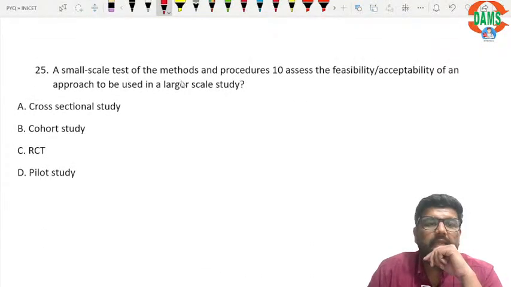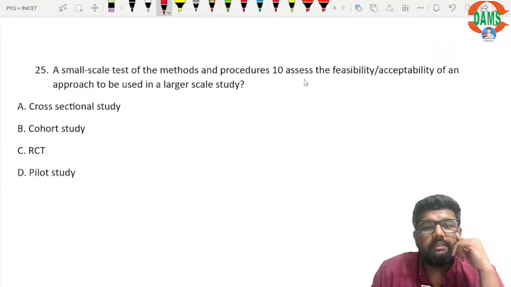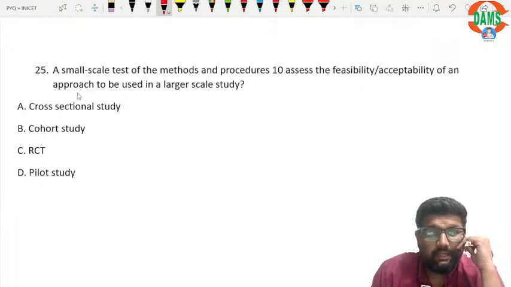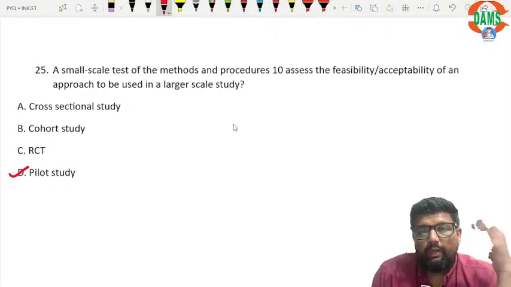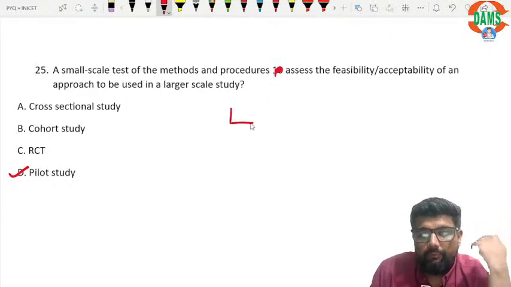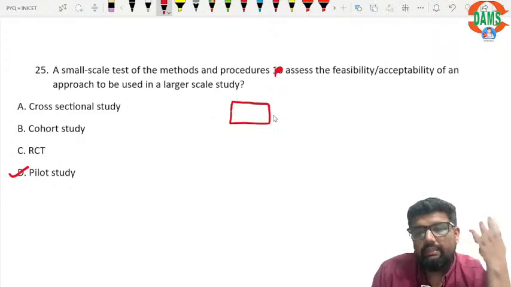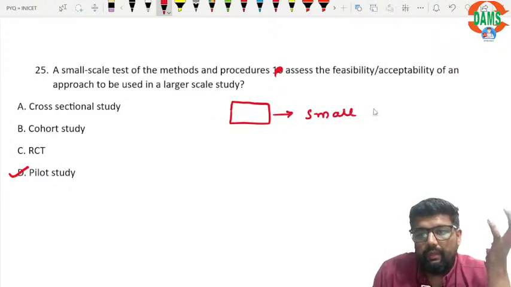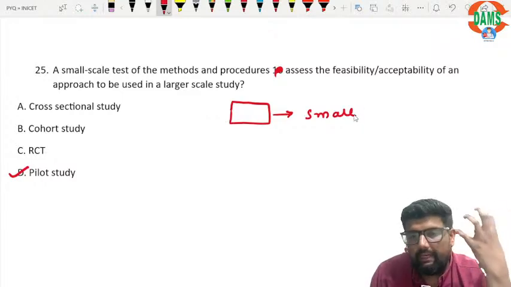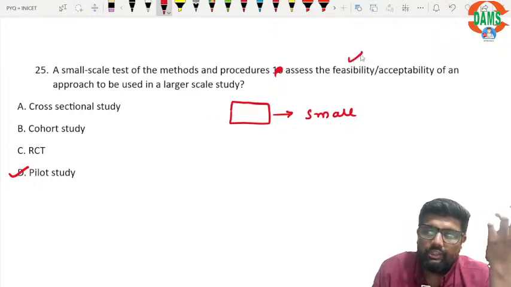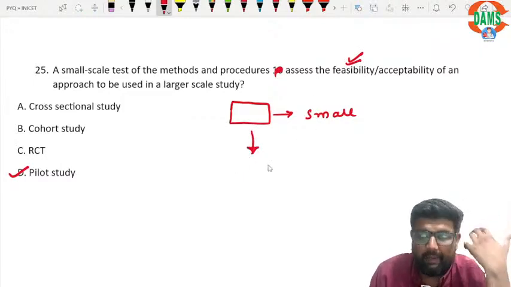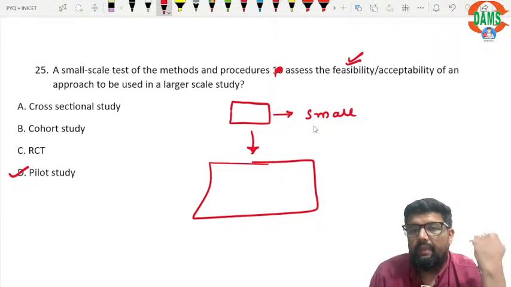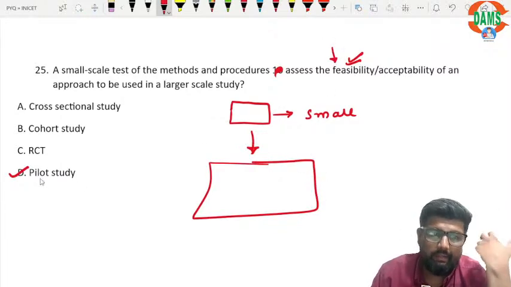A small scale test of methods and procedures that assesses the feasibility and acceptability of the approach to be used in larger studies. Here the answer is pilot study. So before doing a big study, we do the study at a small level, like 10 to 15 groups, to check the feasibility, like is it possible to do the study. When the pilot study passes, then I plan the big study, right? So for the feasibility, I do a pilot study.